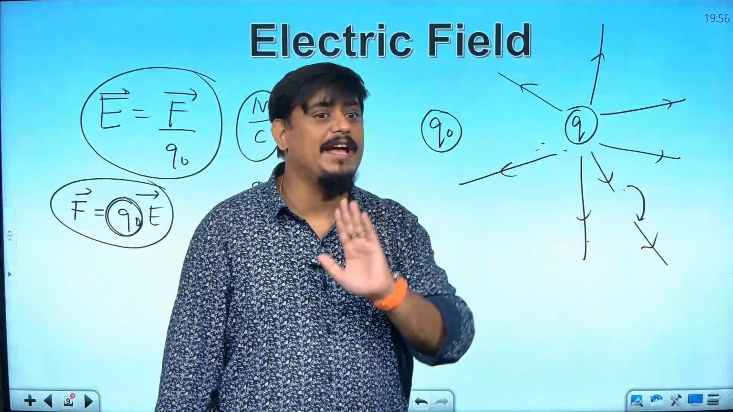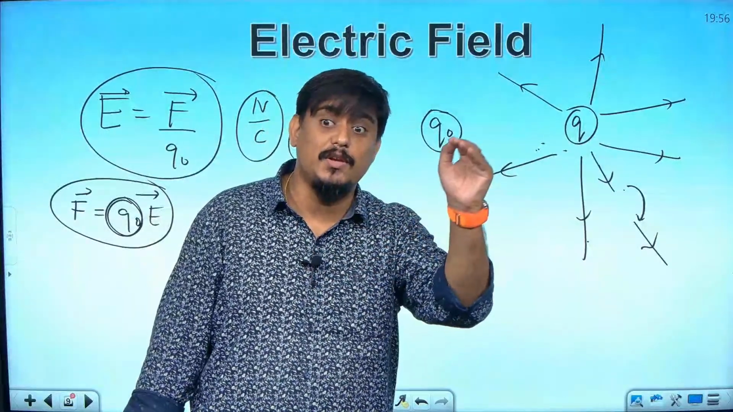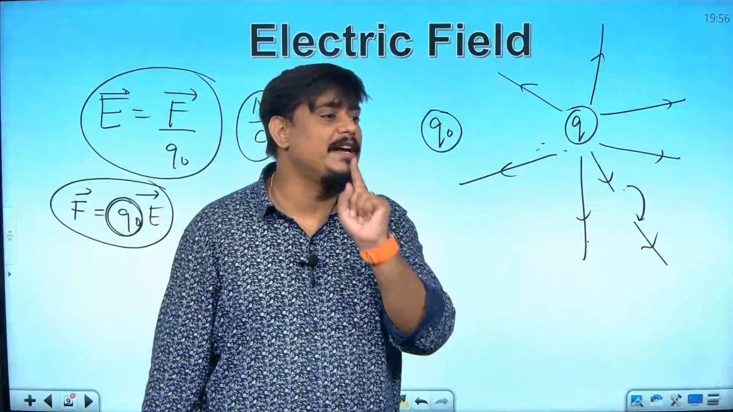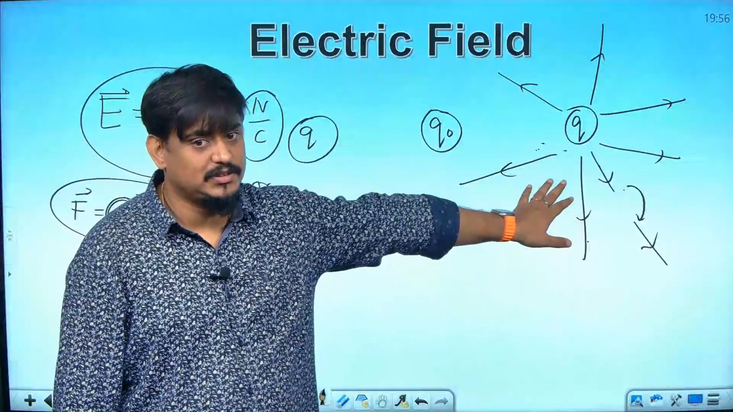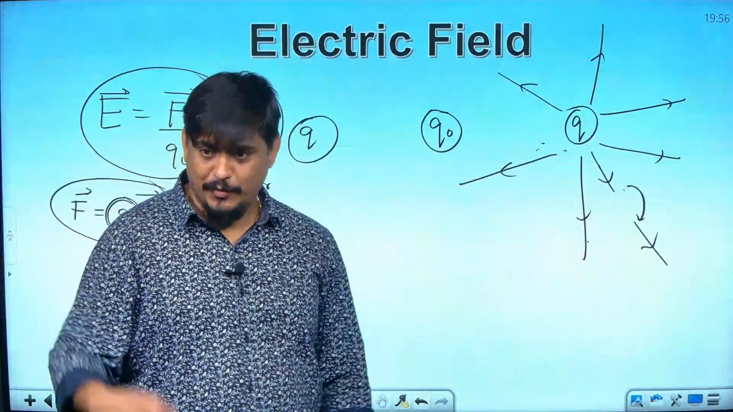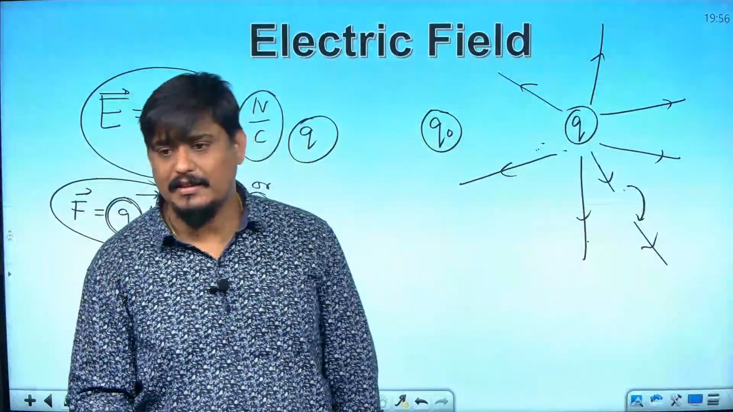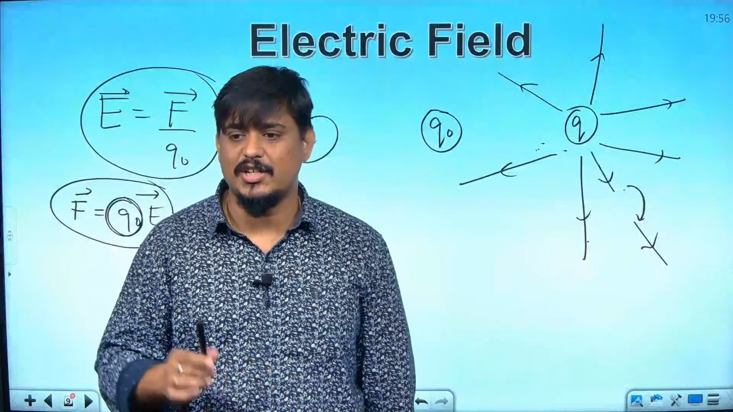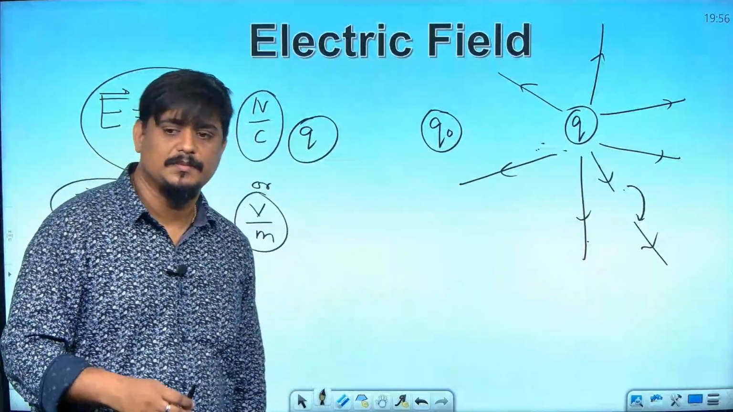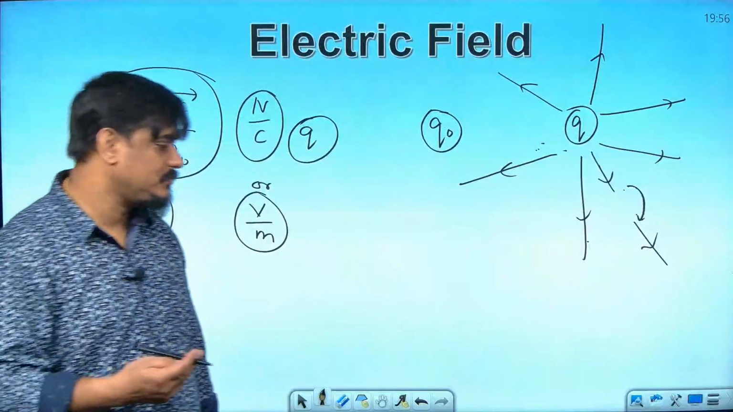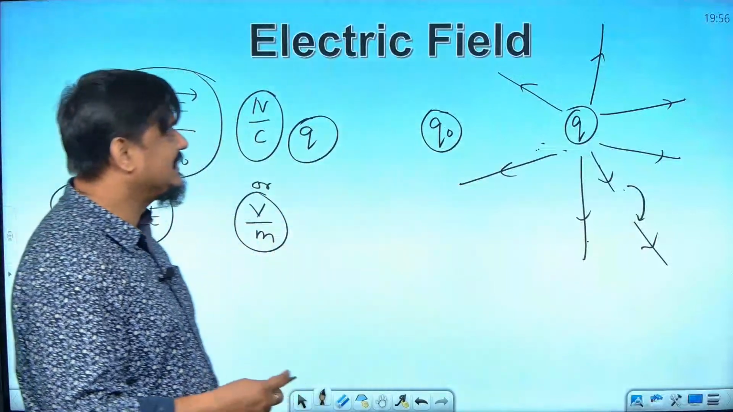So, electric field lines represent the path in which a test charge will move if it is kept in presence of an existing charge. Are you getting my point? You want me to tell it? Electric field lines are the path in which a test charge moves in presence of an existing charge.